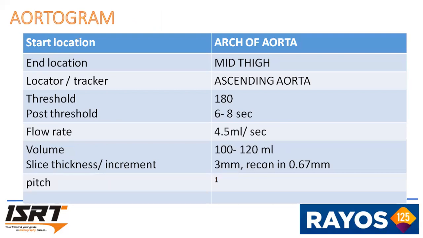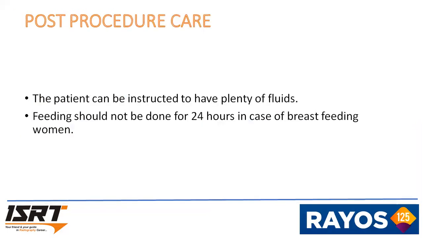Aortogram. Start location is at the arch of aorta. End location is mid-thigh. Locator and tracker is placed at the ascending aorta. Post threshold delay is 6 to 8 seconds. Threshold is 180. Flow rate is 4.5 ml per second. Volume is 100 to 120 ml can be used. Slice thickness or increment is 3 mm. Recon in 0.67 mm, which is 1.